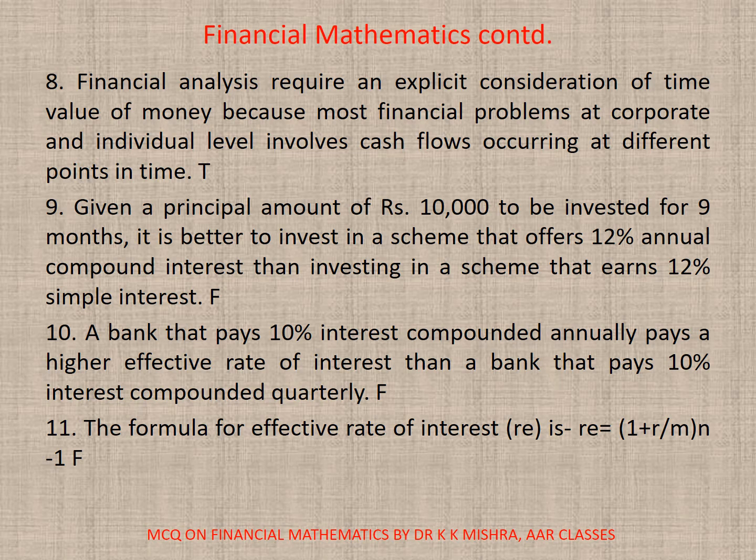interest. It's false. 10. A bank that pays 10% interest compounded annually pays a higher effective rate of interest than a bank that pays 10% interest compounded quarterly. It's false. 11. The formula for effective rate of interest, that is (1 + r/m)^(m×n) - 1, that is false.